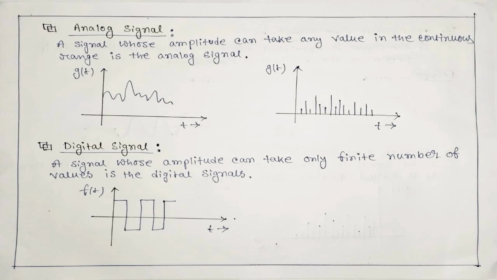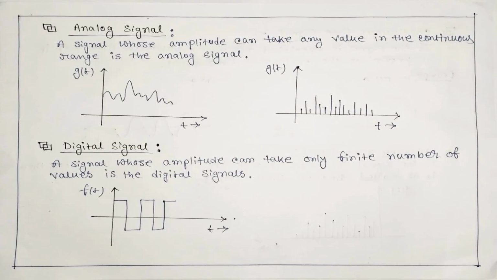Other than that, the digital signal: a signal whose amplitude can take only a finite number of values is a digital signal. Here you can see the example.